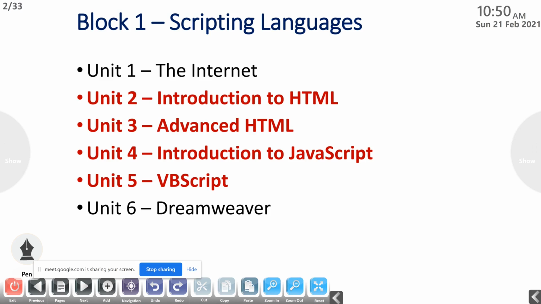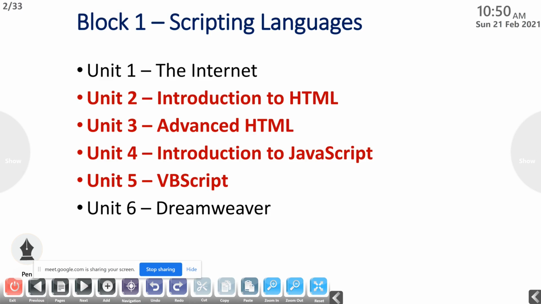The first unit, the internet, is purely the introduction part and the concept of internet. Those who have the text, you can just go through that. There is no practical part regarding this, only theory portions. It may be asked in your viva, so we are not discussing this unit over here.